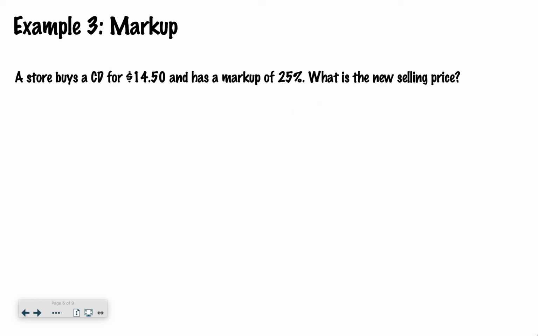Let's look at example 3, markup. Okay, so we have a store buys a CD for $14.50 and has a markup of 25%. So I would say 0.25. And I want to know what the new selling price is. So if I do 14.5 times 0.25, I get that the markup is $3.63.